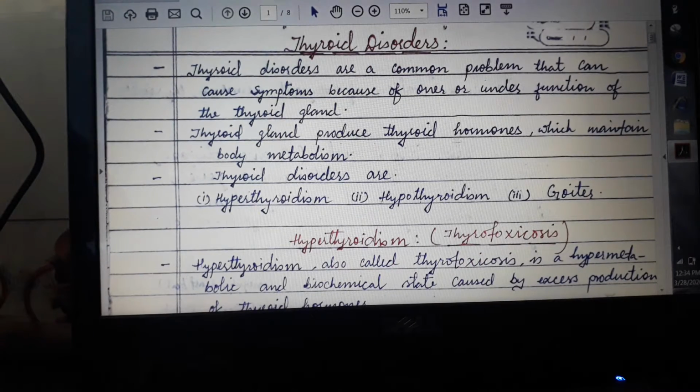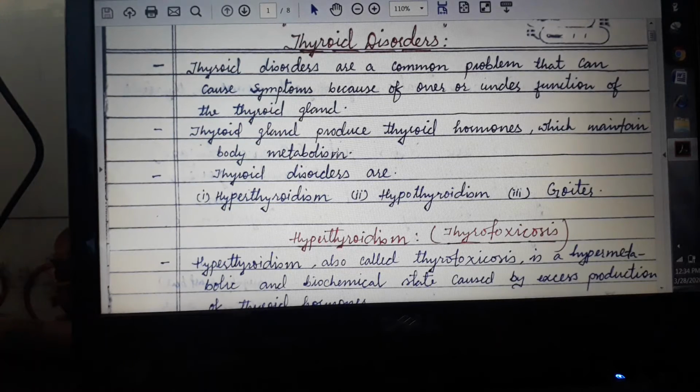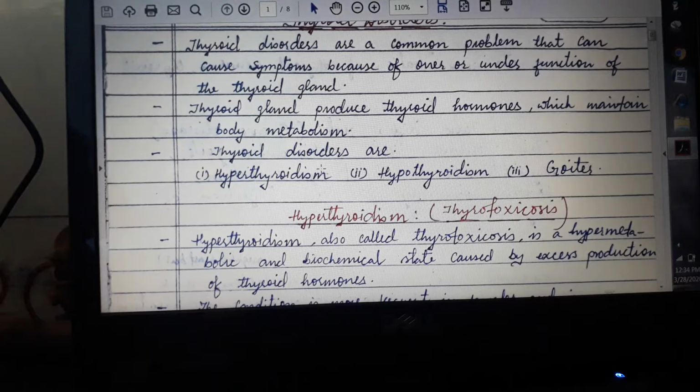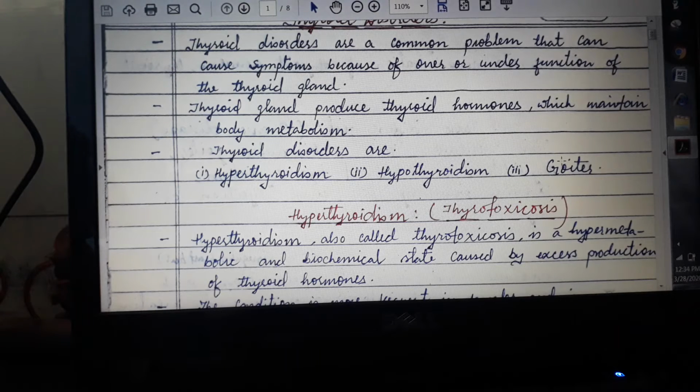The thyroid gland produces thyroid hormones which maintain the body metabolism. So the main function of the thyroid gland is to maintain the body metabolism. Thyroid disorders may be hyperthyroidism, hypothyroidism, and goiter.